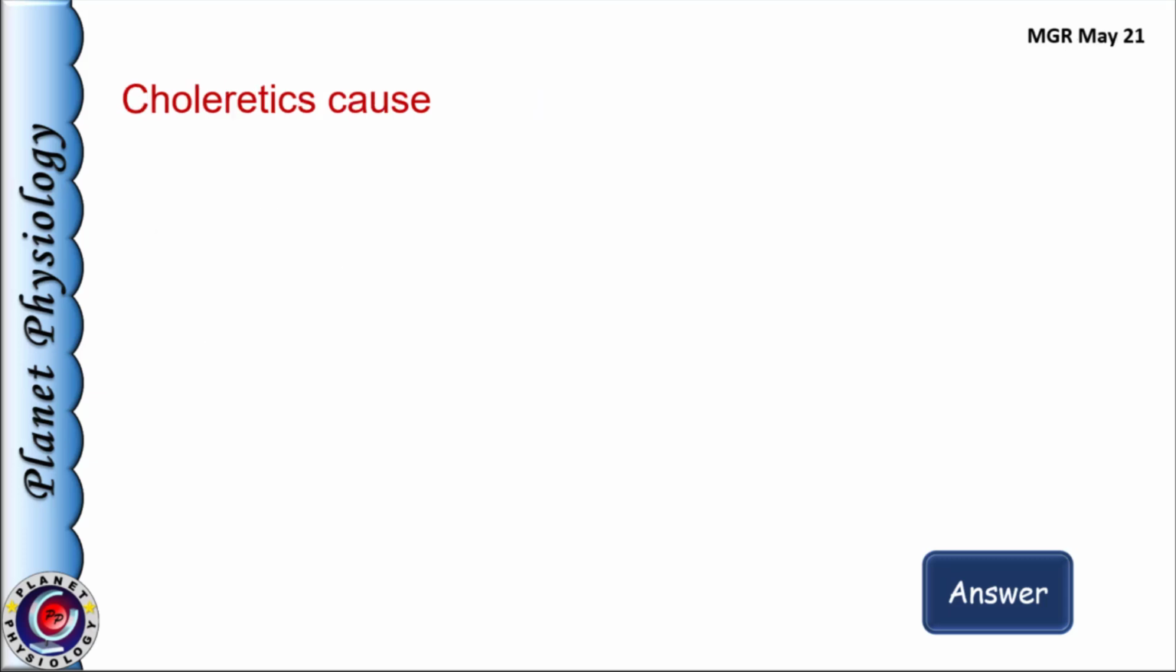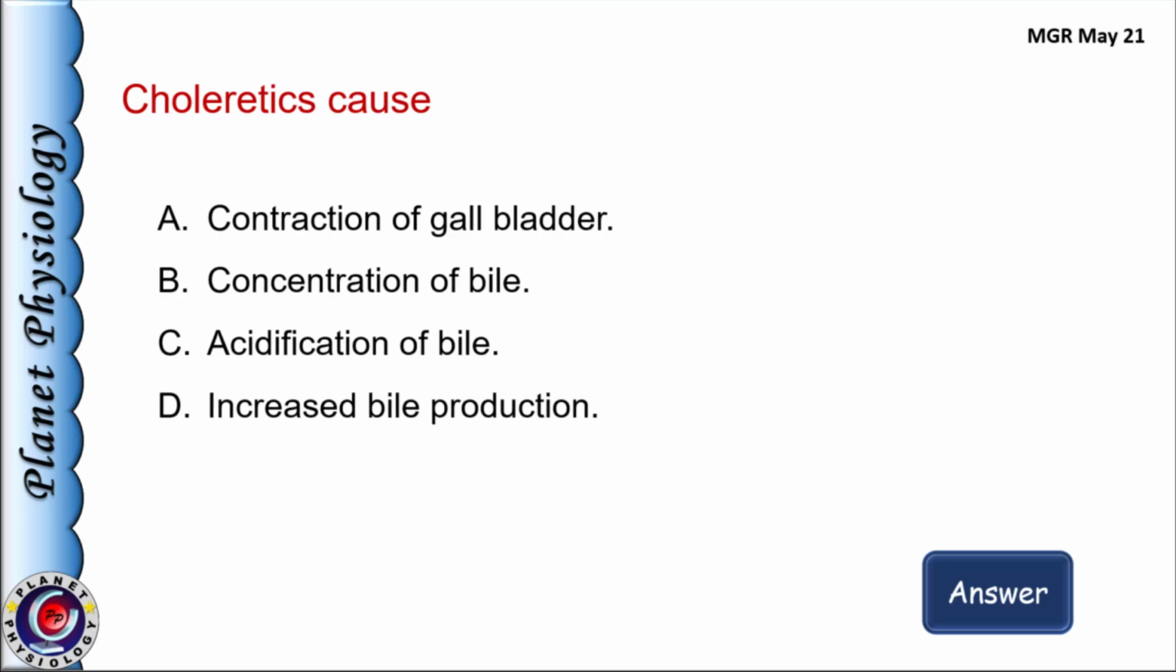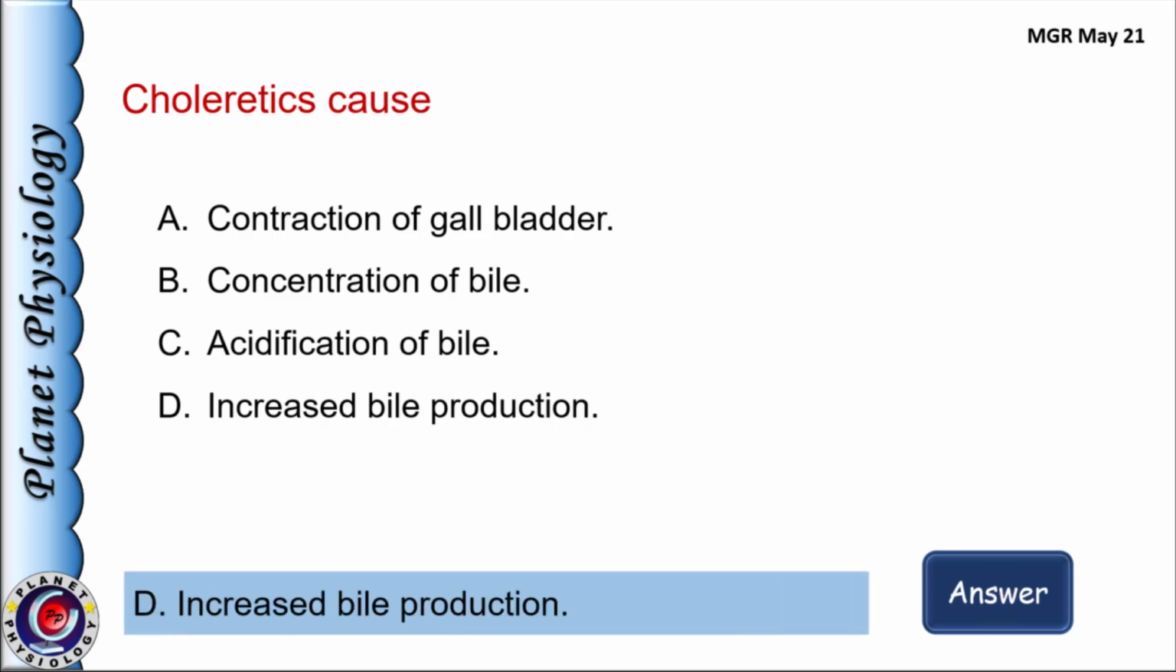Next question. Choleretics cause, options are A. Contraction of gallbladder, B. Concentration of bile, C. Acidification of bile, and D. Increased bile production. Choleretics are the substances which increase secretion of bile by the liver, and hence the answer is option D. Increased bile production.